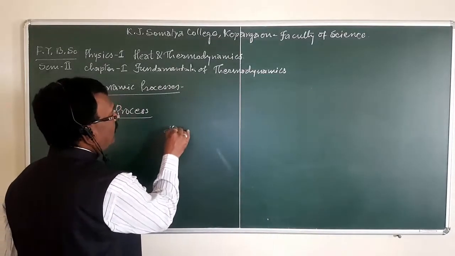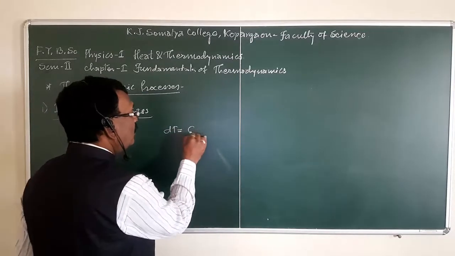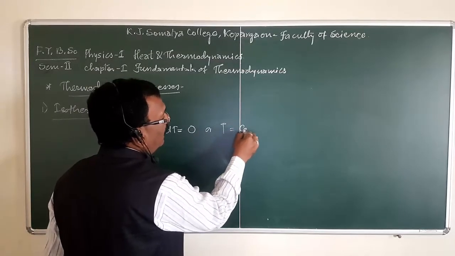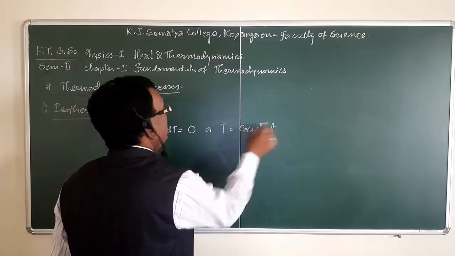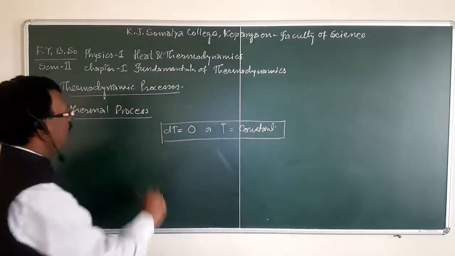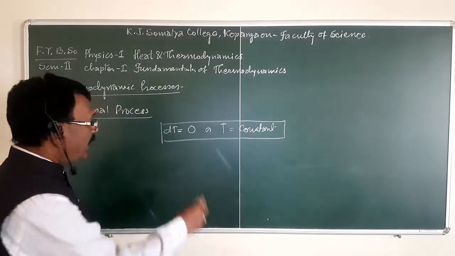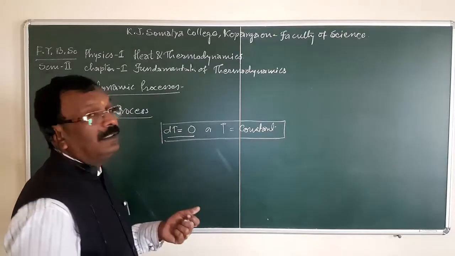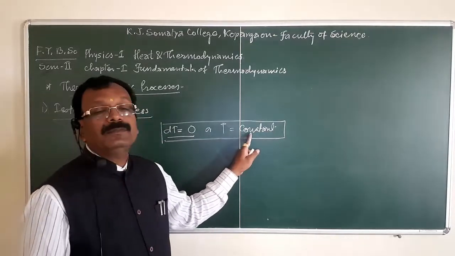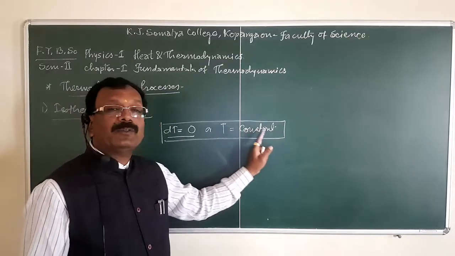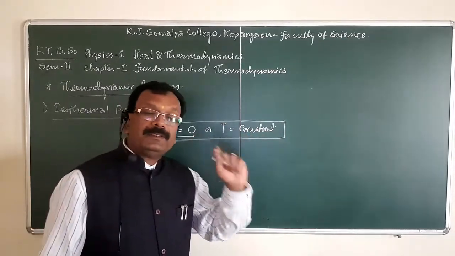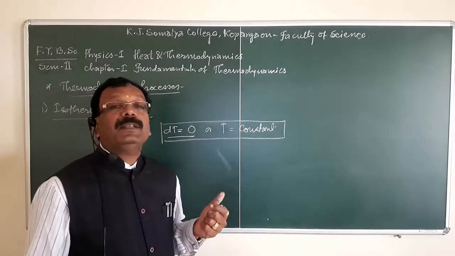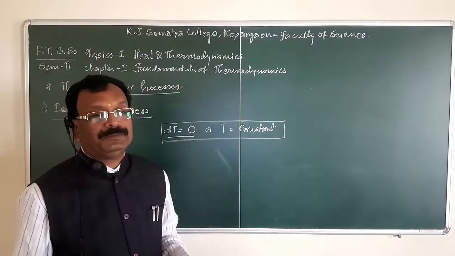For an isothermal process, the change in temperature, that is dT, is equal to 0, or simply T is equal to constant. This is very important. That means when an isothermal process takes place, the change in temperature is 0. In simple words, the temperature of the system remains constant. The temperature of the system and surrounding remains constant. Or in simple words, a thermodynamic process that takes place at constant temperature is called an isothermal process.